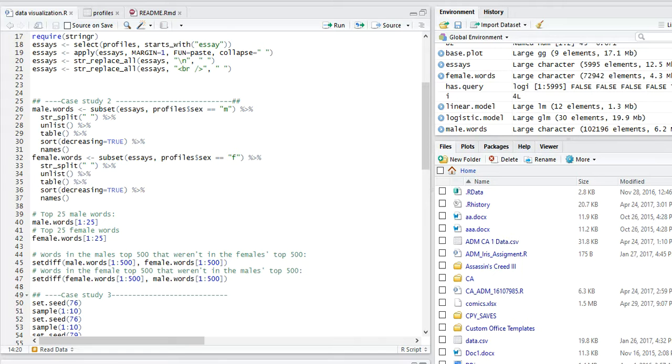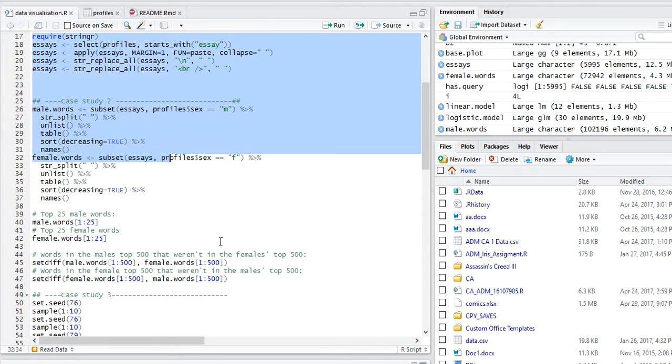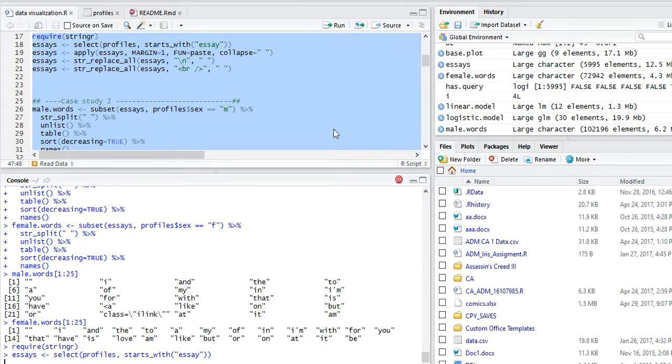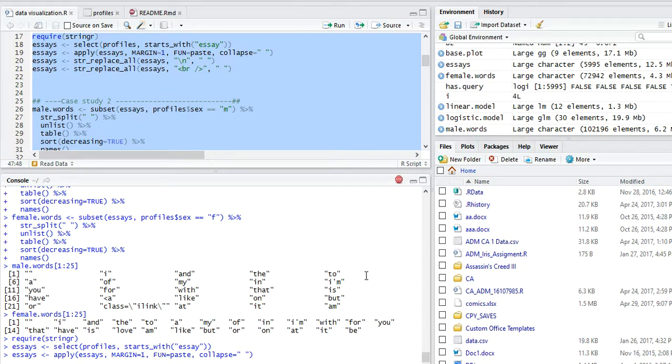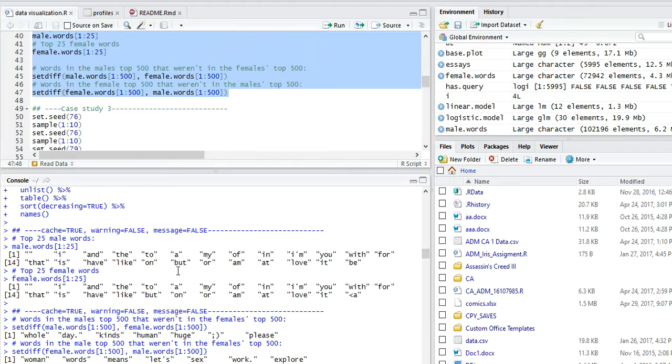Let us run the commands. Here we can see these are the top 25 male words and top 25 female words. Also, these are the male words that aren't used in the females, and these are the female words that aren't used in the male words.